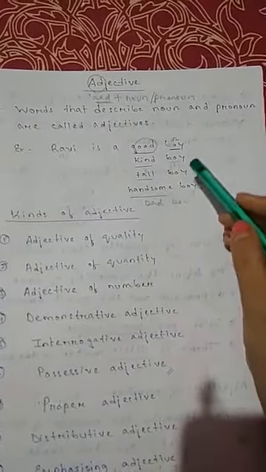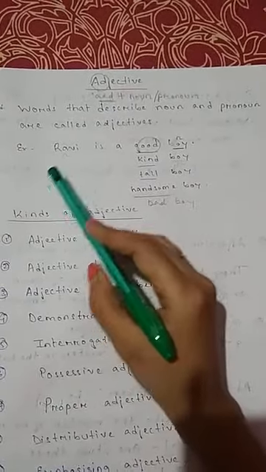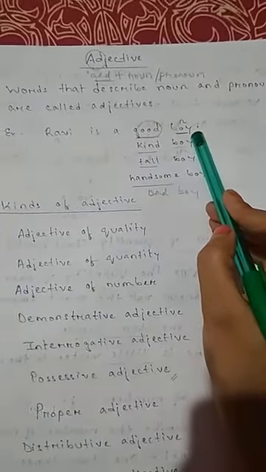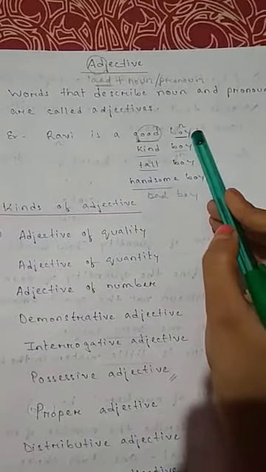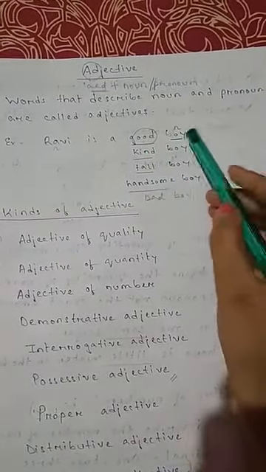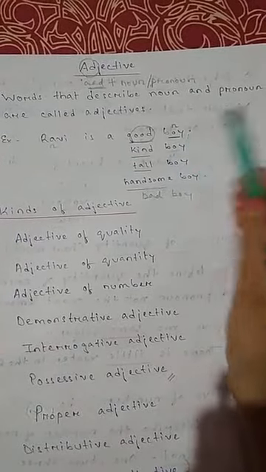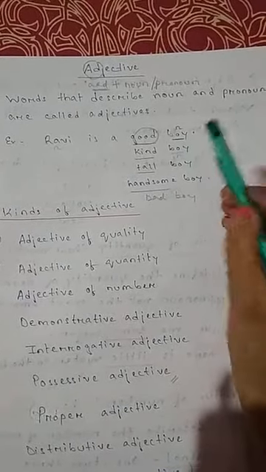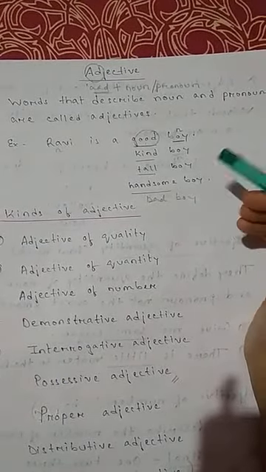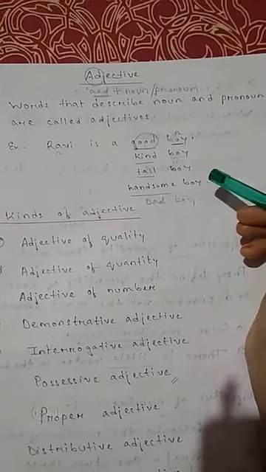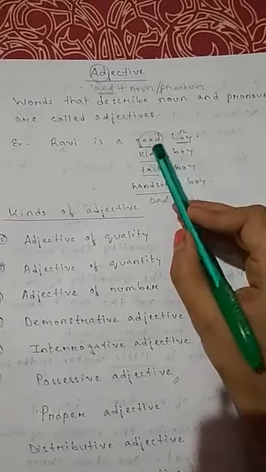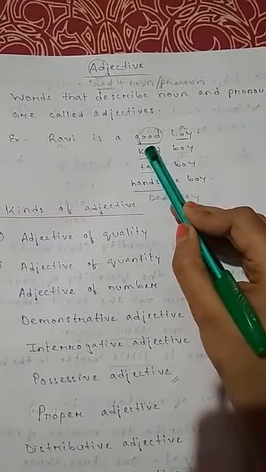Now here I have an example. Ravi is a good boy. Now here in this sentence, boy is the noun and the word good is describing the boy. If I talk about noun, we know that noun is a naming word. It can be the name of a person, place, thing, animal, quality, emotion. Any naming word is a noun. And our adjectives will describe a noun.